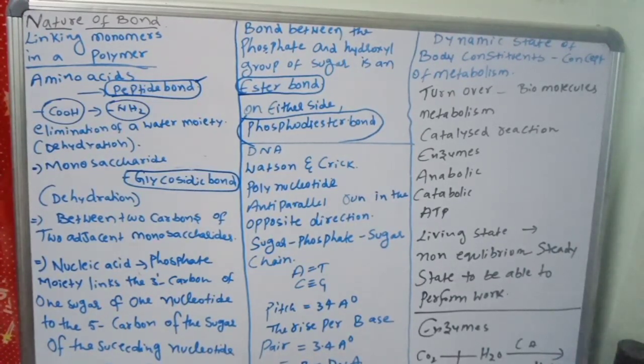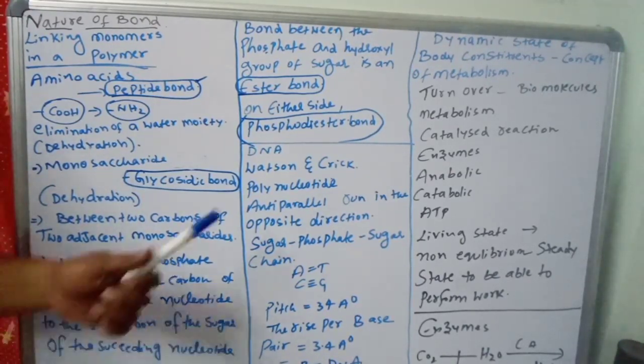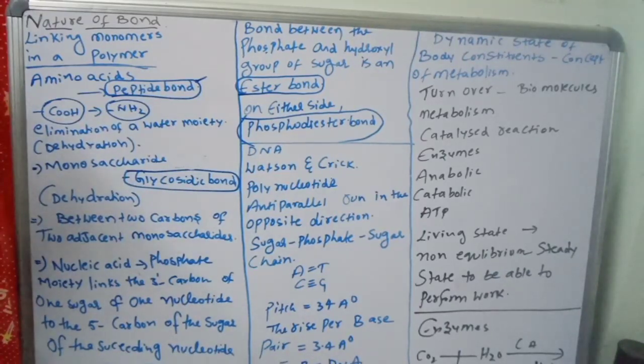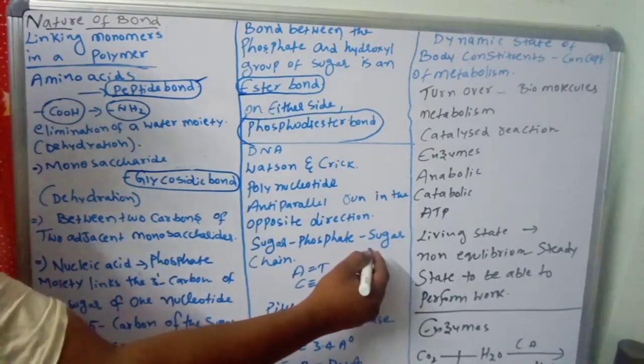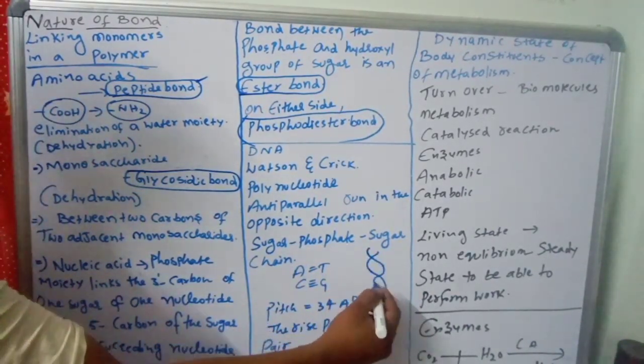Next, the structure of DNA. We will be discussing the structure of DNA. You know very well, nucleic acid exhibits a wide variety of secondary structures. For example, one secondary structure exhibited by DNA was proposed by Watson and Crick, the double helical structure of DNA. DNA exists as a double helix, two strands of polynucleotides, anti-parallel. You know very well, anti-parallel like this.